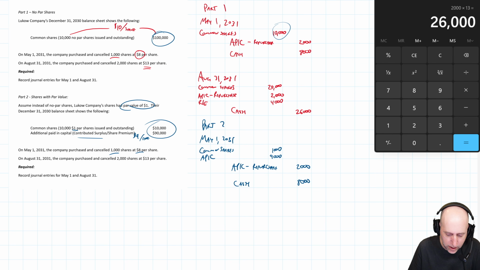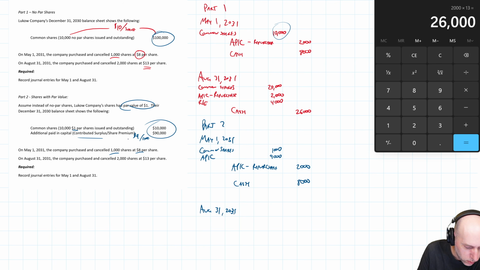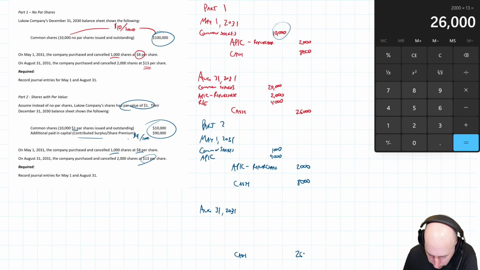Let's continue now on August 31st, 2031. We buy back the shares for more than their initial issuance would have been, right? $10 on average is what we issued them for in the past. So let's credit cash. $13 a share, 2,000 shares, that's $26,000.